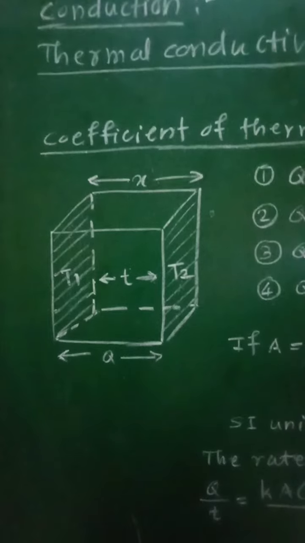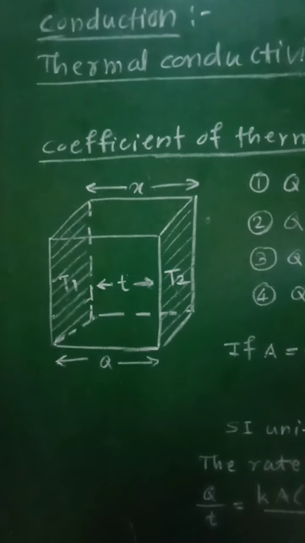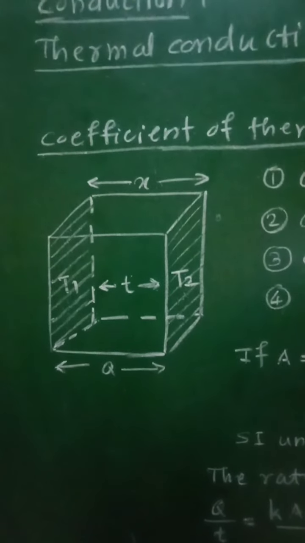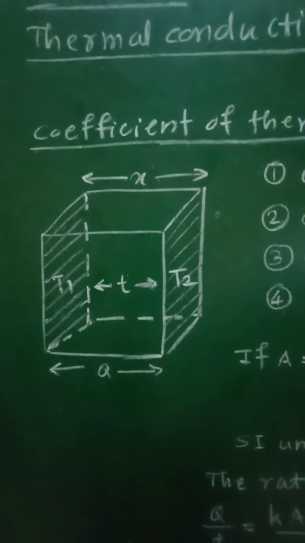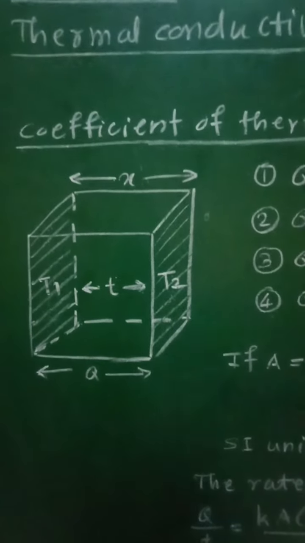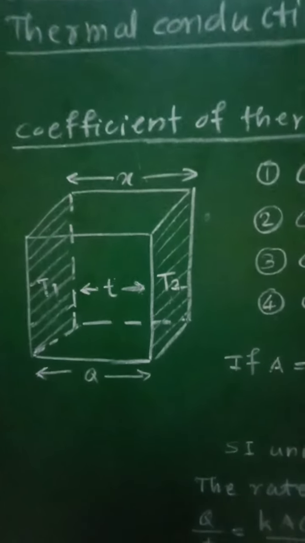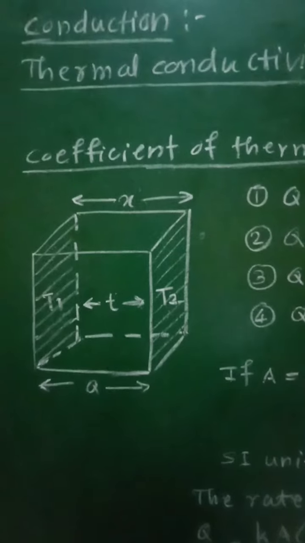We have considered a cube of each side having length x, and let A be the area of cross section of each surface.